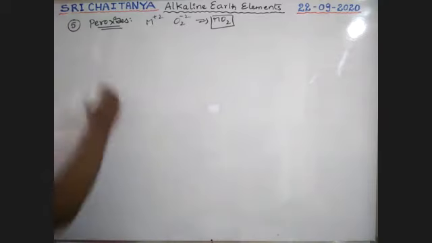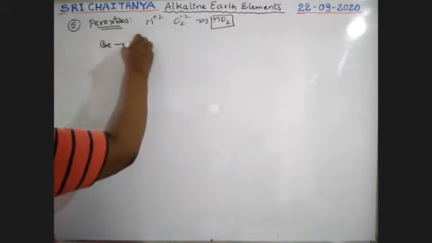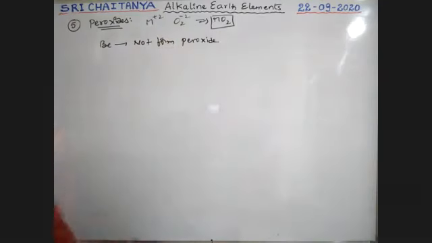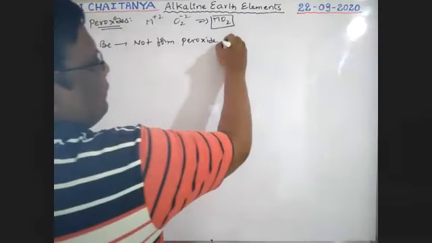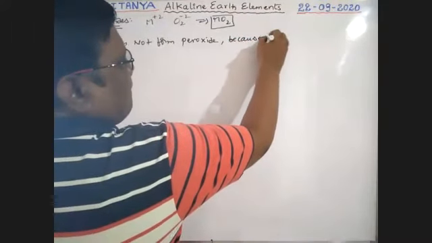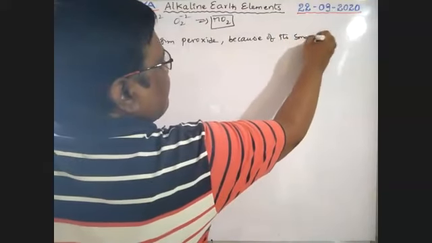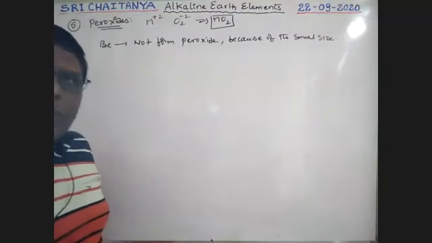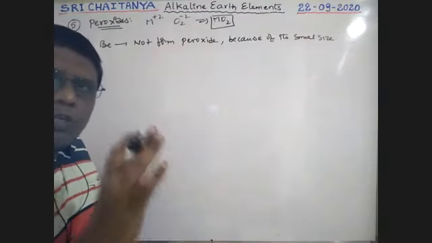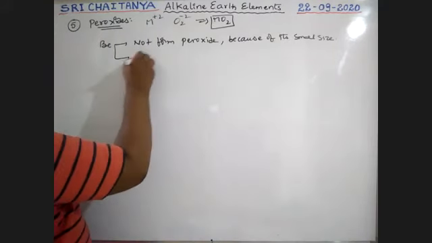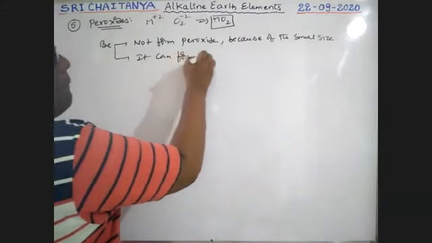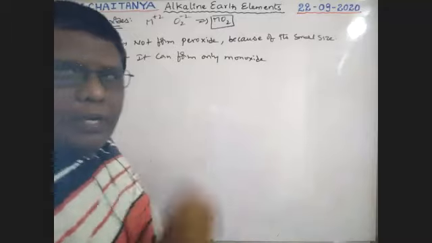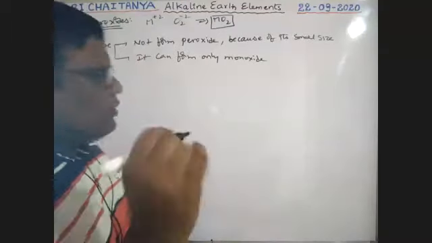Now, beryllium does not form peroxide. Peroxide of beryllium is not formed because of its small size. So peroxide is not possible. That means beryllium can form only monoxide. It is the anomalous property of beryllium, boys. Later we will discuss it.